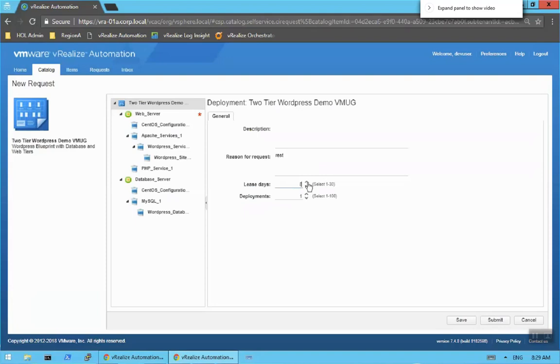selected here 1 to 30, but when that lease expires, that machine will go into a number of different states. It could be destroyed, it could go into archive. There's a lot of different things, but the idea here is you're going to reclaim resources at the end when this needs to be decommissioned. Obviously, this would be a dev environment. Obviously, you wouldn't have leases on production, but you get my point there.